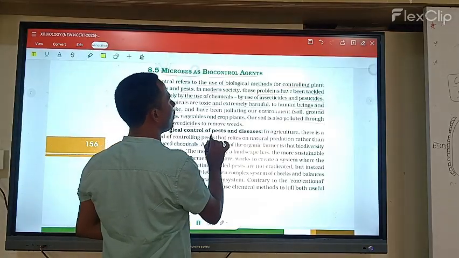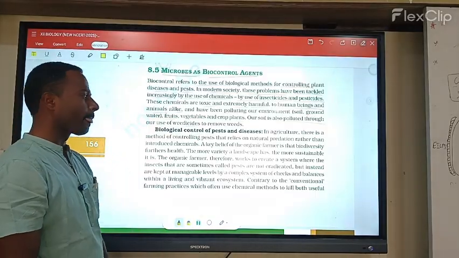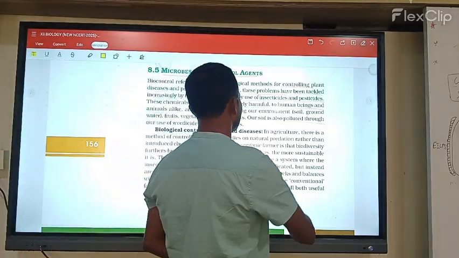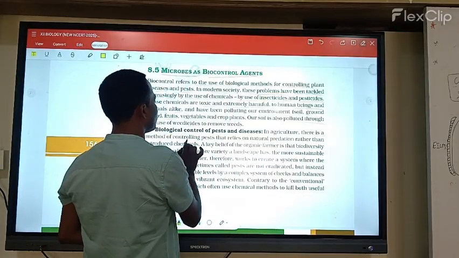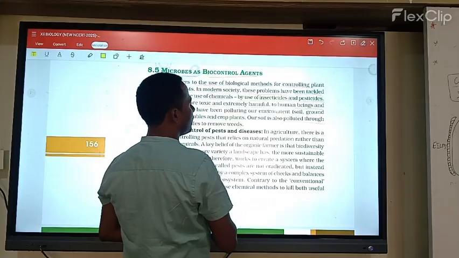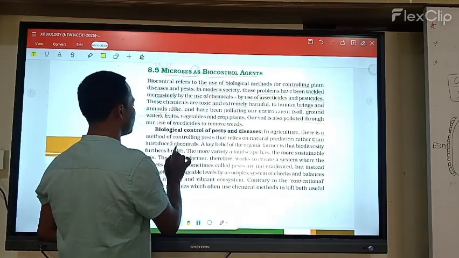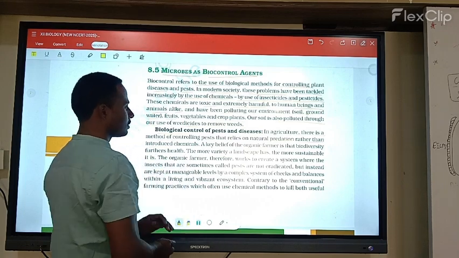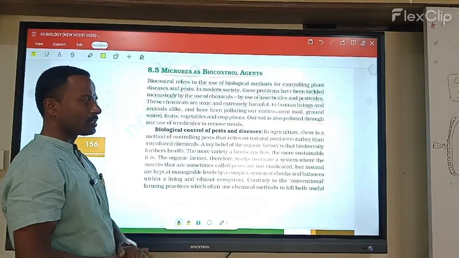Now, how do we control them? Biological control of pests and diseases. In agriculture, this is a method of controlling pests that relies on natural predation rather than introduced chemicals. So the method of controlling pests is natural.